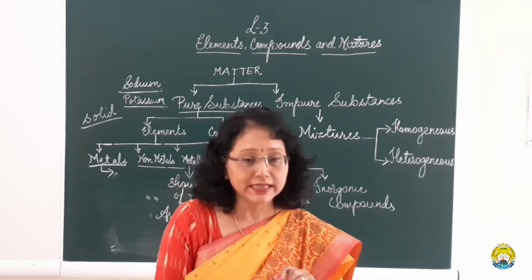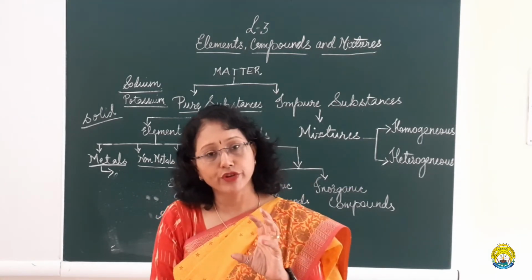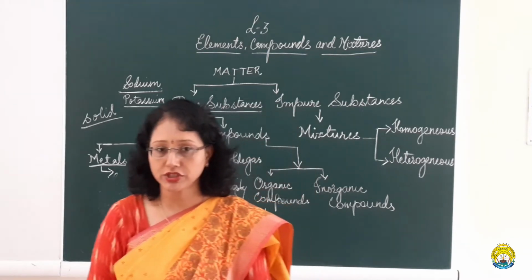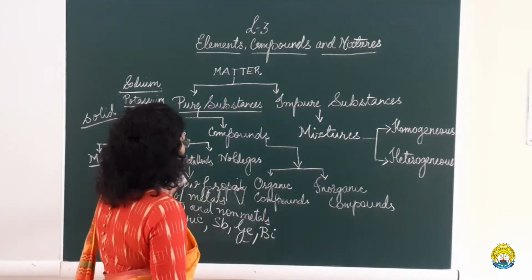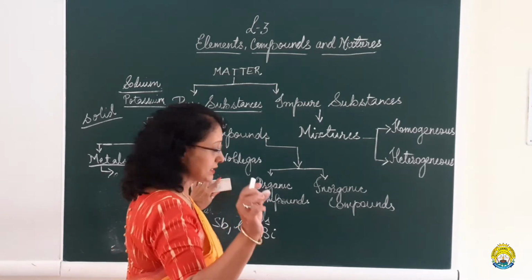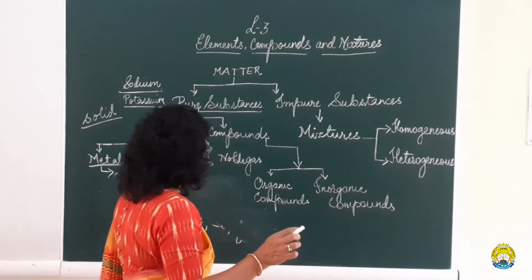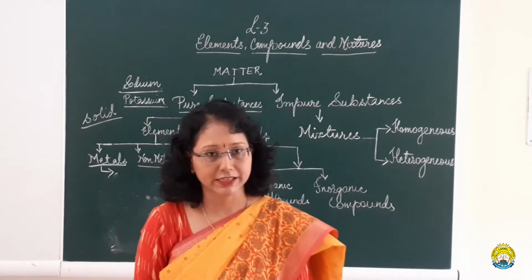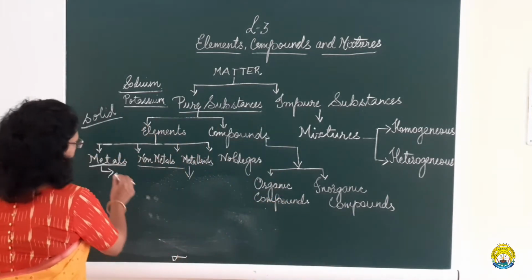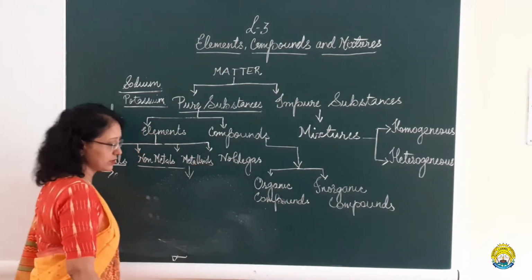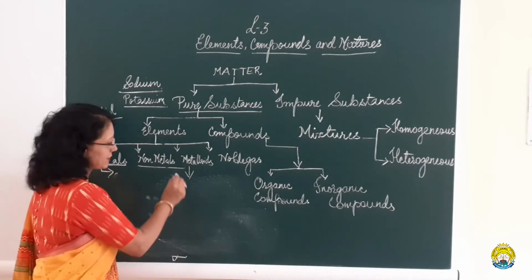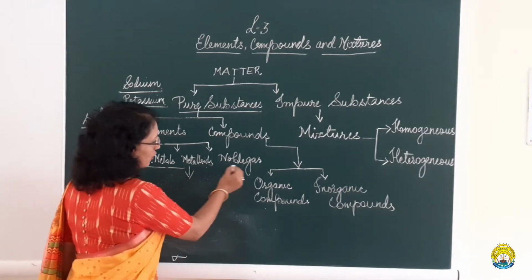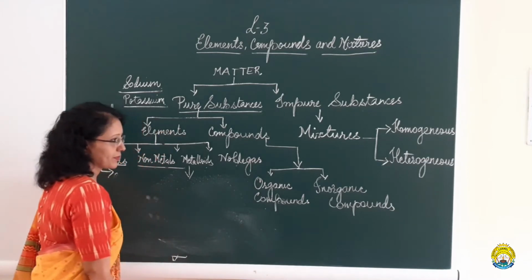Since they exist in a very small or rare amount, they are also called rare gases. So what are the four classifications for elements? Metals, non-metals, metalloids and noble gases.